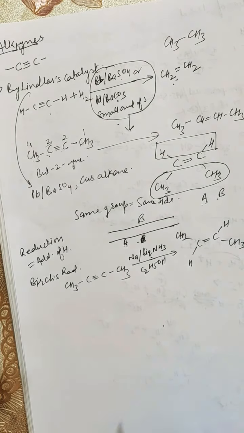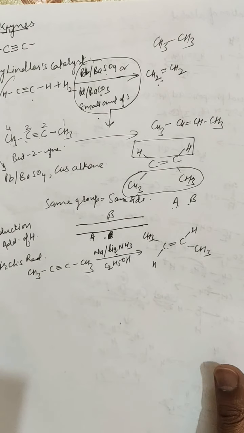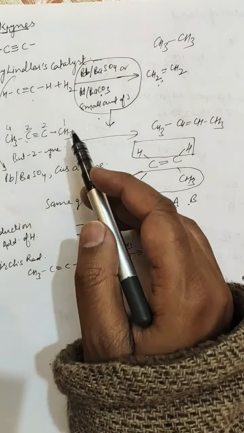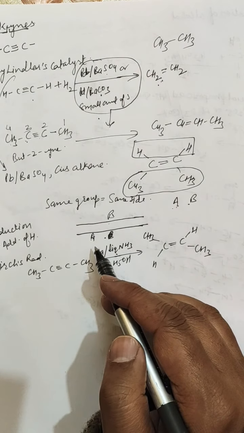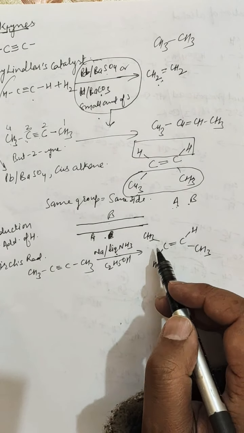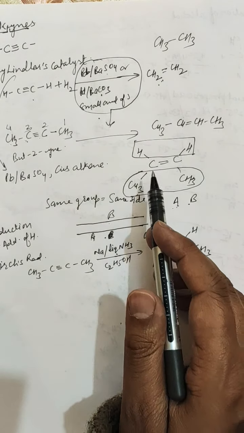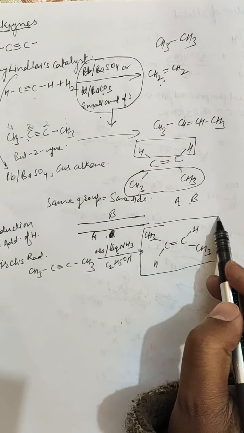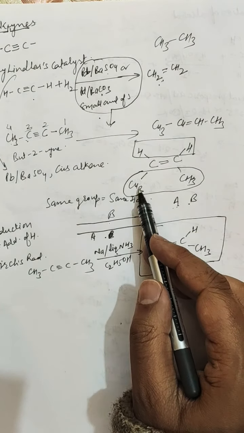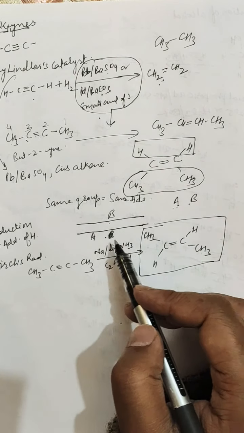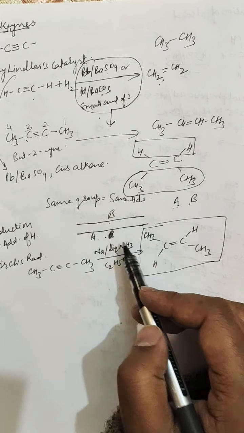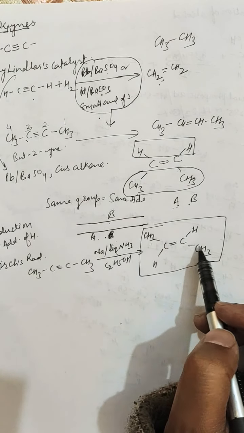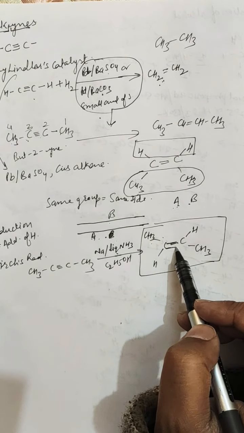alkene. Okay, so if you compare these two products from the Lindlar catalyst and from the Birch reduction, both the products are alkenes, but as per their stereochemistry both products are different, because this is the cis product, having the same groups on the same side, as I told you by this example of A and B, and in this case the same groups are on the opposite side of the double bond.